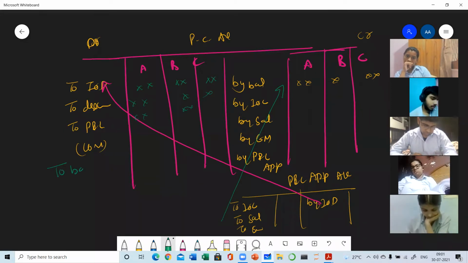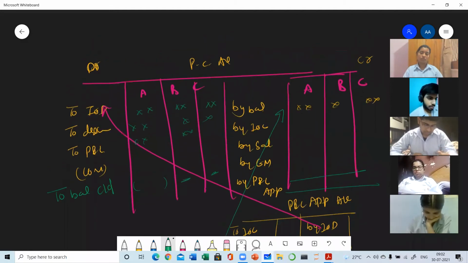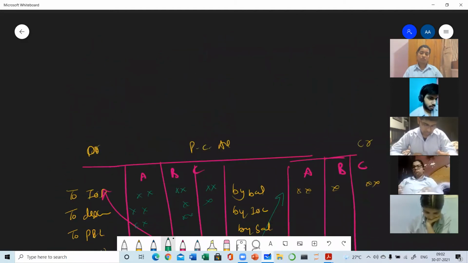Then finally, we need to find out the balance. That will be the balancing figure to the balance sheet. And you all know how to calculate the balance. The credit side will be totaled, then the debit side will also be totaled, and the lesser side will be subtracted from the total. Whatever the balance is, that will be written here. That will be the individual balance of all three partners. I hope the topic is clear to you all. If not, you can ask.